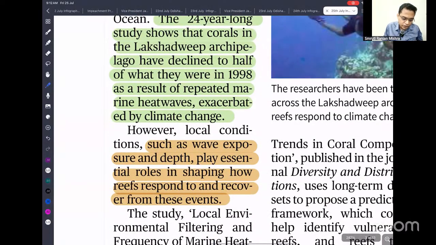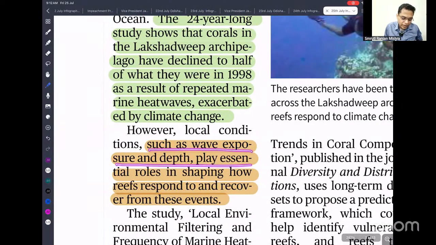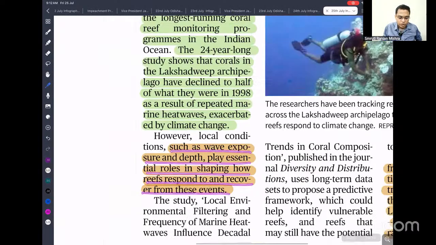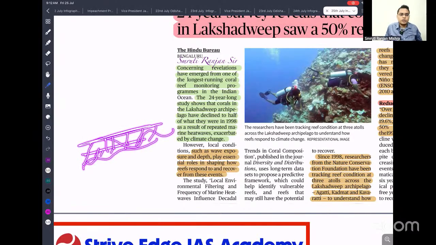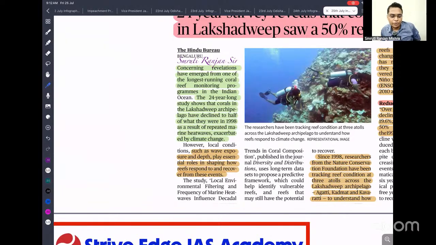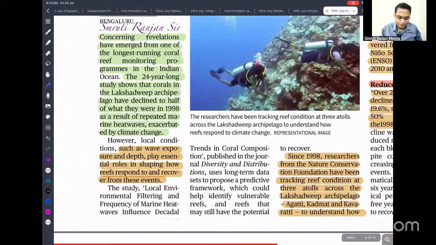Factors such as wave exposure and depth play an essential role in shaping how reefs respond to and recover from these events. So let's say these are the coral reefs, living in very shallow water. If the waves increase, that means the depth of the water will increase. Because of that, coral will not get proper sunlight and nutrition, so there is a high chance of death also.